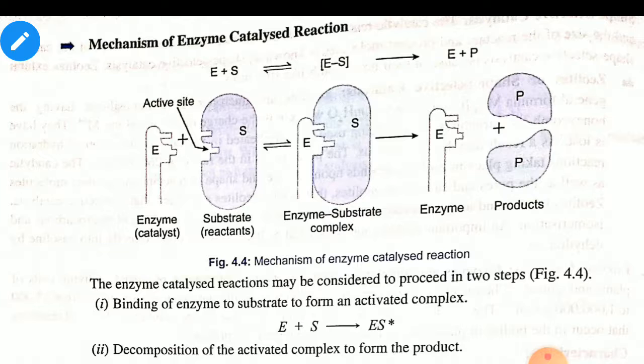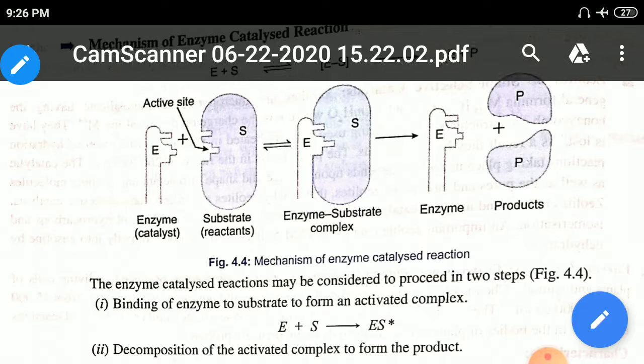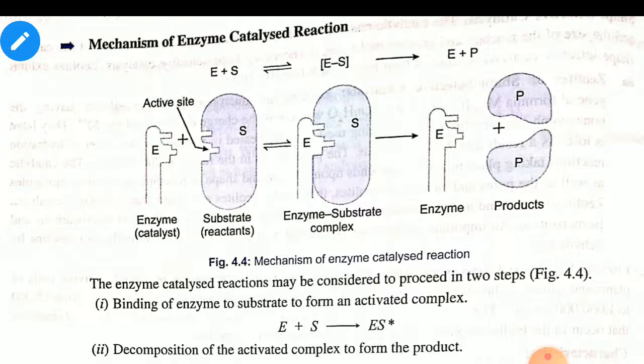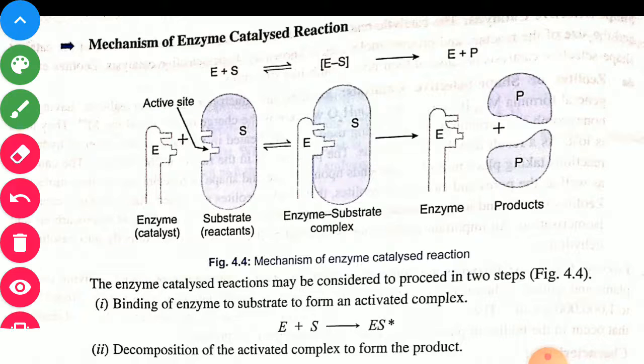The enzyme E acts as a key and the substrate S as a lock. Now the ES complex will be formed. After certain time, the enzyme will be free, making the product.